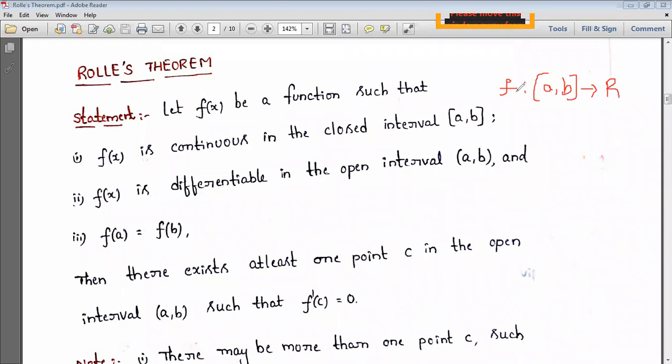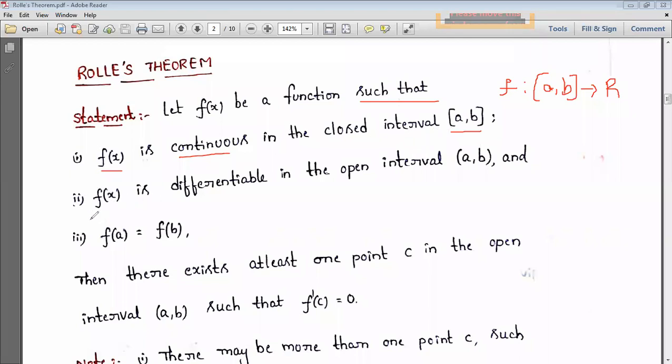Let f of x be a function mapping from the closed interval a comma b to R, such that it satisfies these conditions. What are those conditions? The first one: the function is continuous in the closed interval a comma b. It means that whatever interval you are choosing, the function must be continuous in that interval. Continuous means the curve must be continuous without breaks. Okay, so that is the first condition.